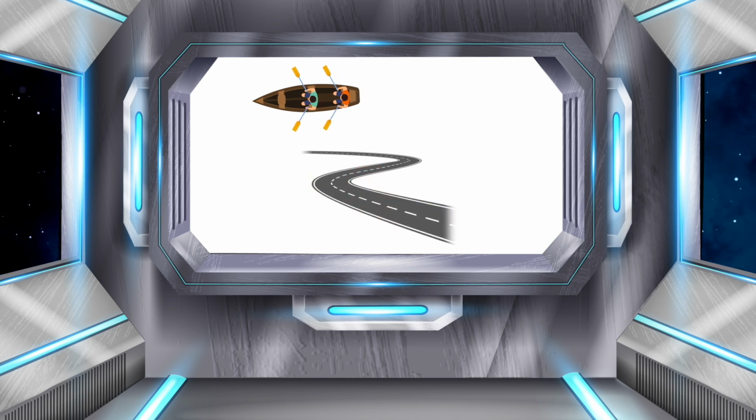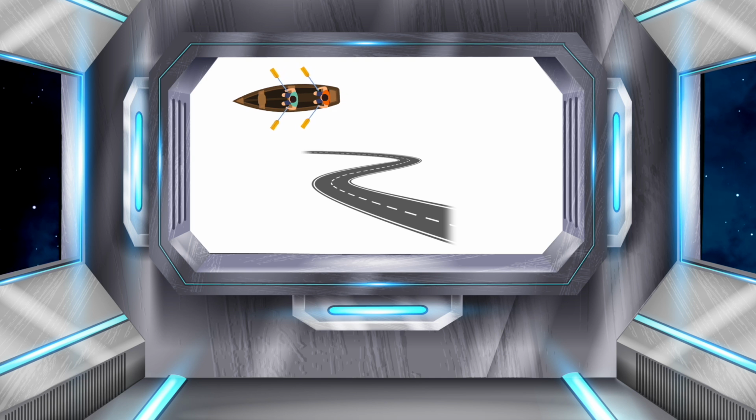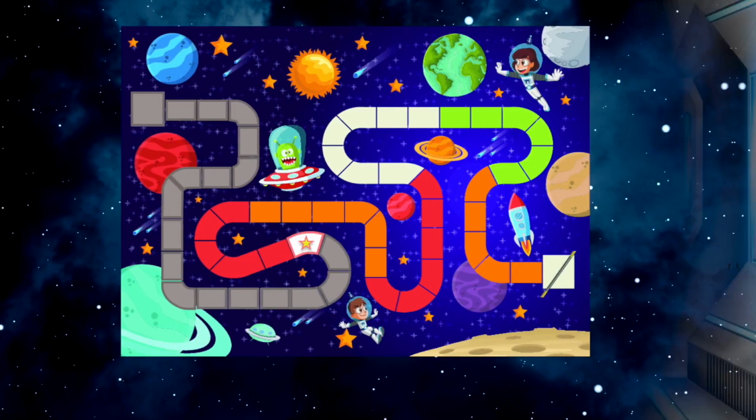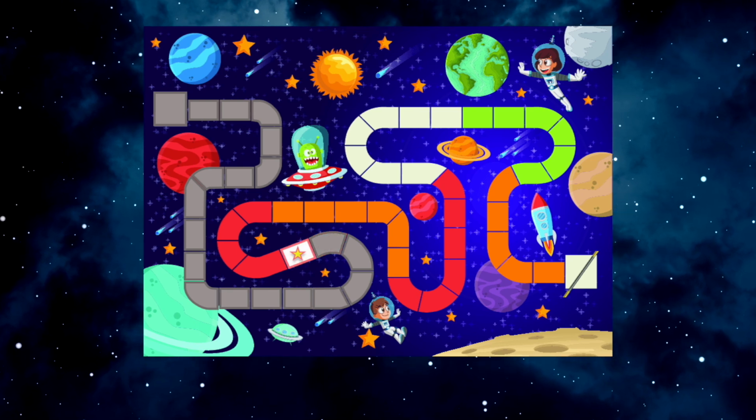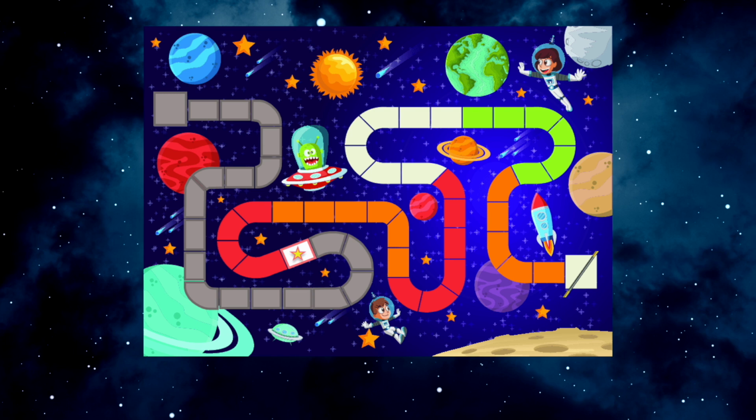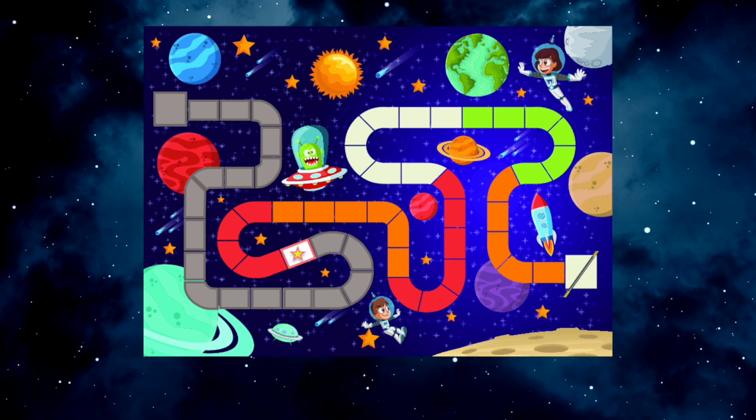Road! Great! When we added D to the end of the word row, we were able to make a new word. Our rocket ship is moving along the road on our game board every time we add a sound to the end of a word.